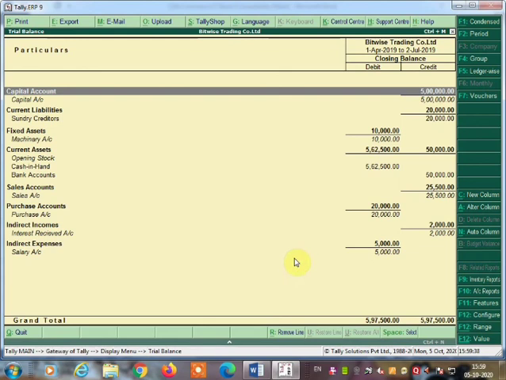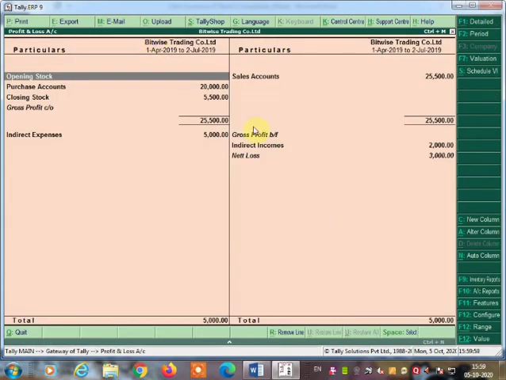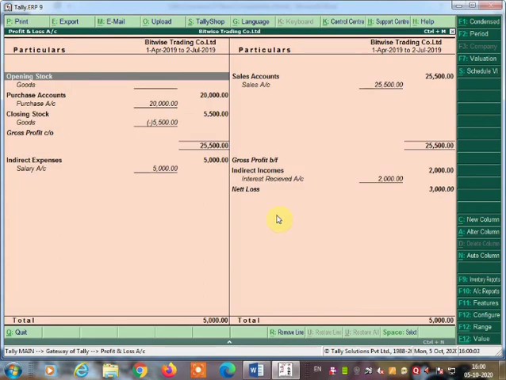Now we are going to see the profit and loss account. Press the escape key and go back. You have to come to the gateway of Tally. Once you come to the gateway of Tally, the profit and loss account is here in the reports. Go to the report and click on profit and loss account. If you want to see the detail, press Alt plus F1. Once you press Alt plus F1, you will get the profit and loss account detail here.